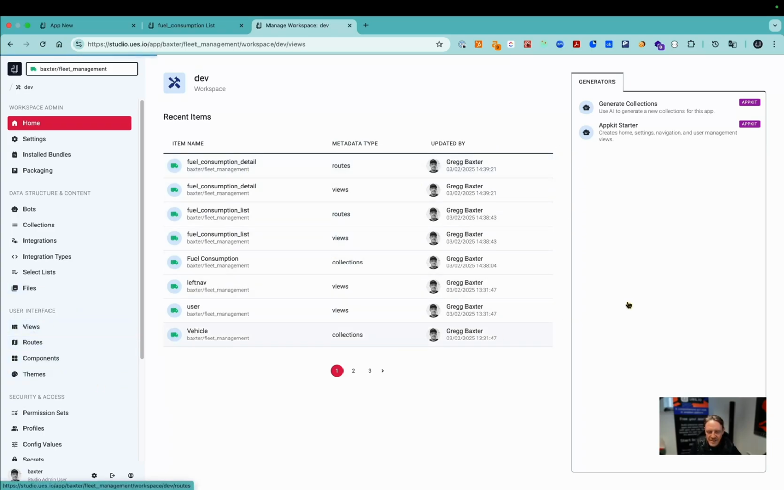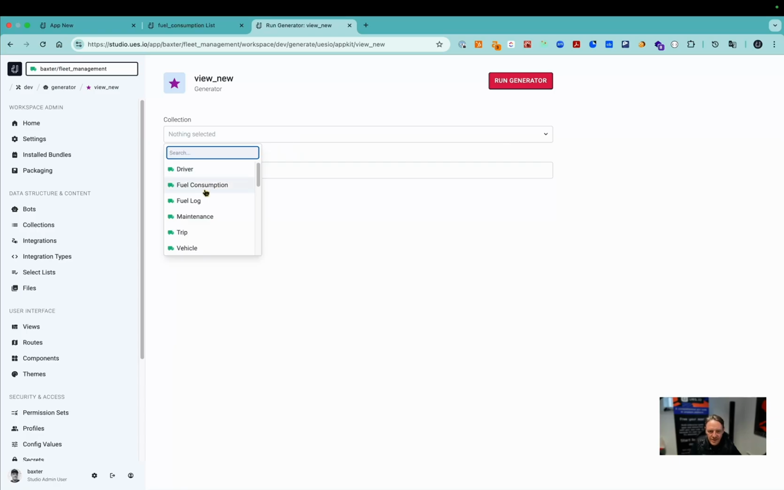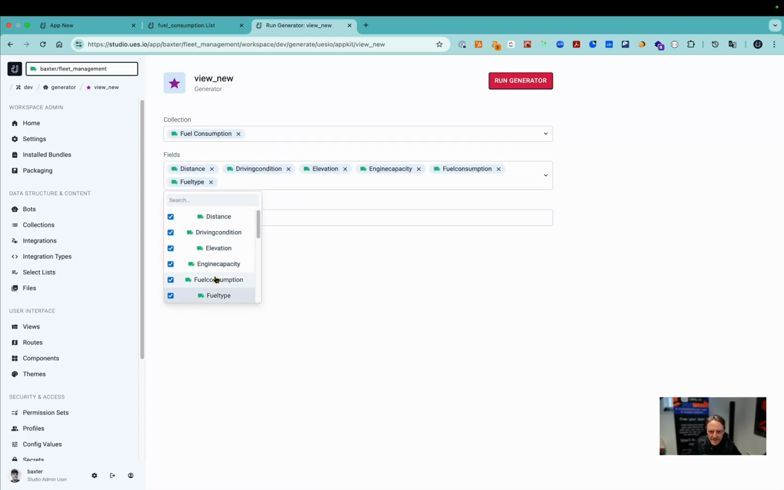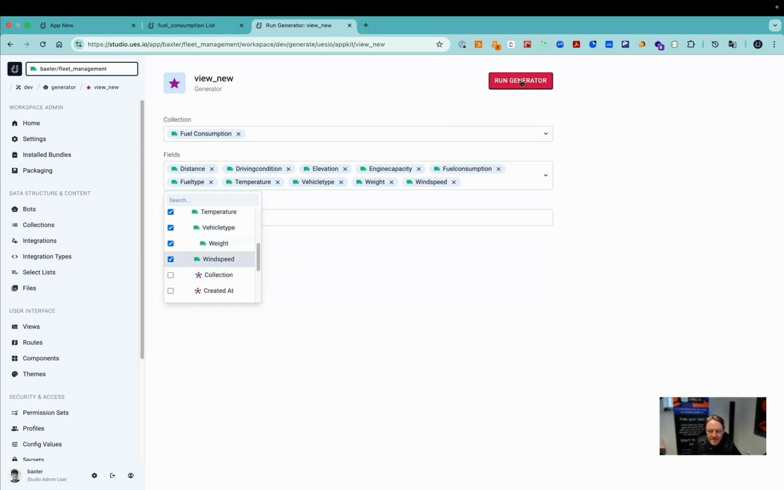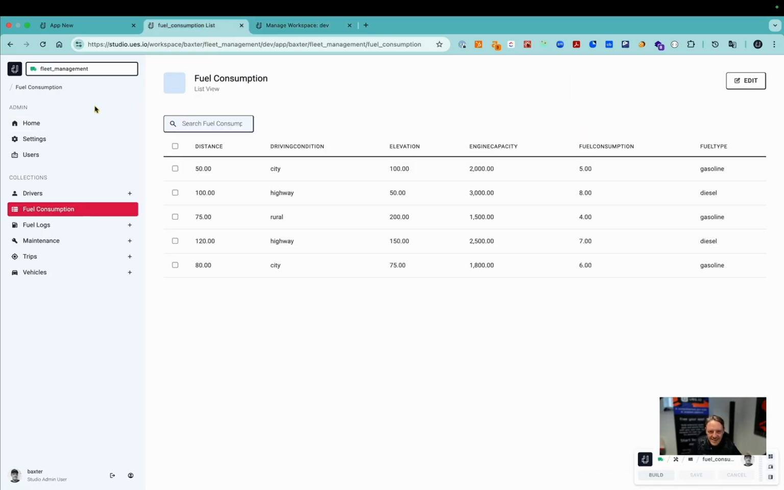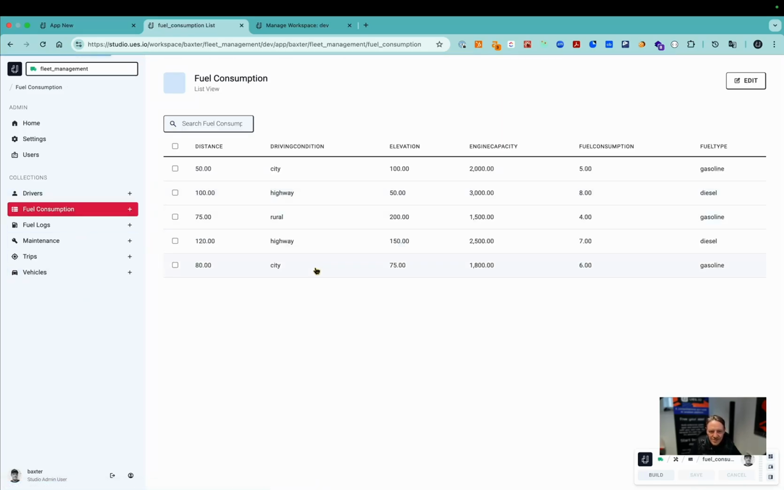Now let's go ahead and create the create new view so I can create new data in my app on that collection straight away. Select the fields I want, and there we go. Run the generator, and I'm done. I head back over to my app, and I can then do a refresh, and then I can see that I can create records. I can see the detail views, all easy, all done.